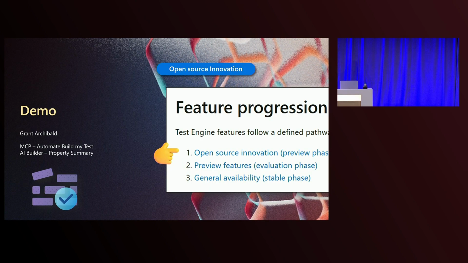Okay, so let's go through here. So what we're going to go through is this demo here. You can't see that screen.